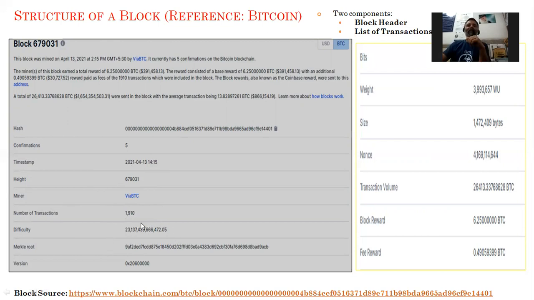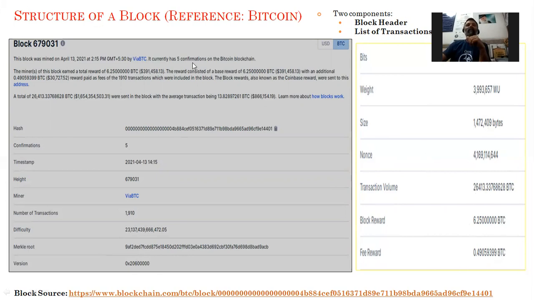Difficulty level, this is for the consensus mechanism, we will discuss in unit 2. Merkle root, as I discussed in the last lecture, that is the hash chain to blockchain. This is the Merkle root value stored here. Version, bits, weight, size, this random variable nonce, transaction volume, block reward, fee reward.